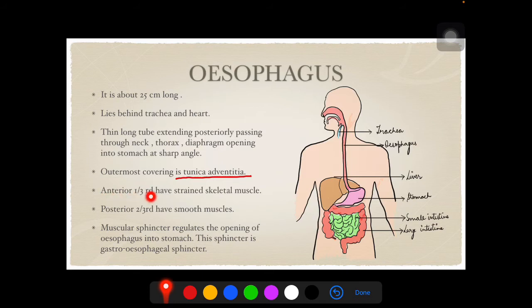Also, the anterior 1/3 has skeletal muscles, and the rest of the esophagus, the posterior 2/3, has smooth muscle. This indicates that the peristaltic movement occurs mostly in the 1/3 region of the esophagus as compared to the rest of the 2/3 of the esophagus lined by the smooth muscles.